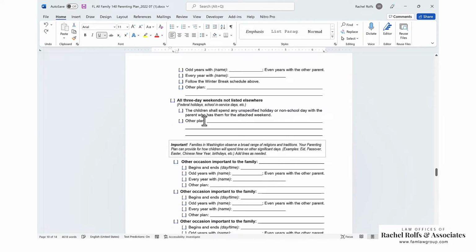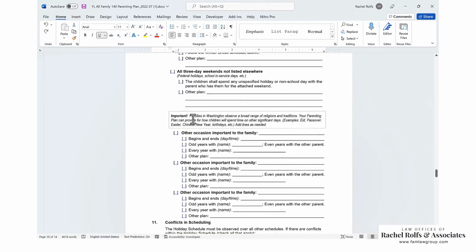All 3-day weekends not listed anywhere else. You can say with the parent who has them for the attached weekend, you can say other plan, or you can just not address it. If you don't check this box, it's not addressed and it falls where it falls.